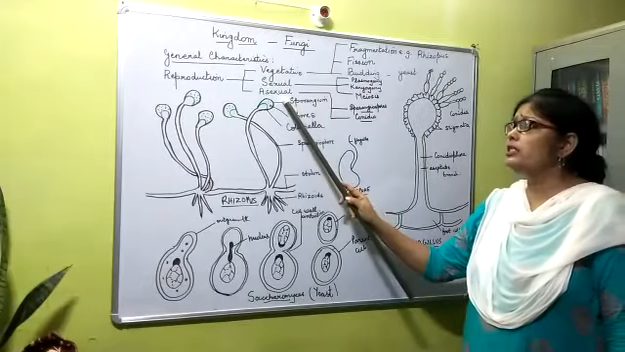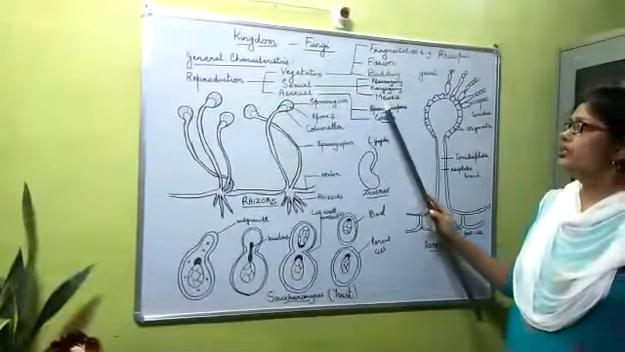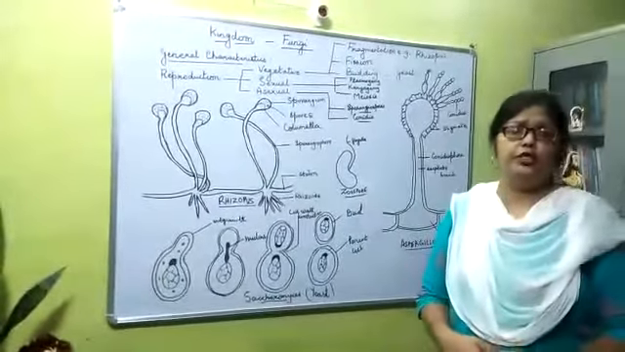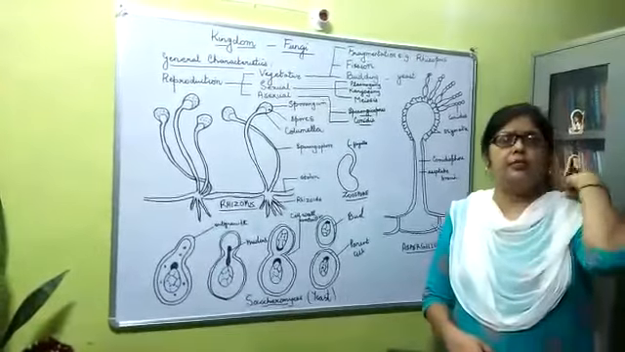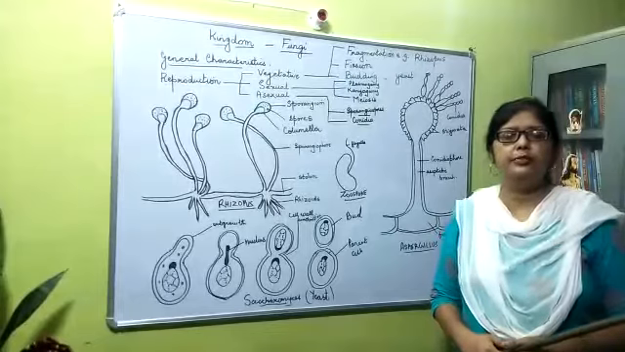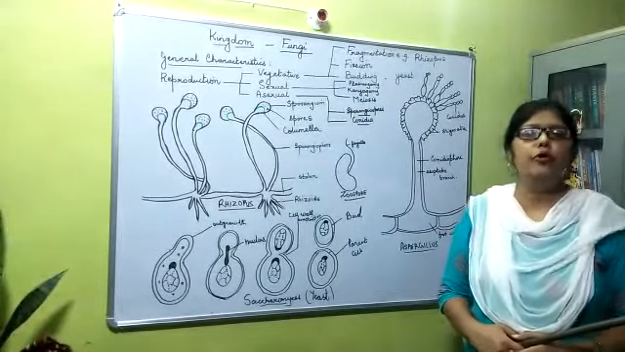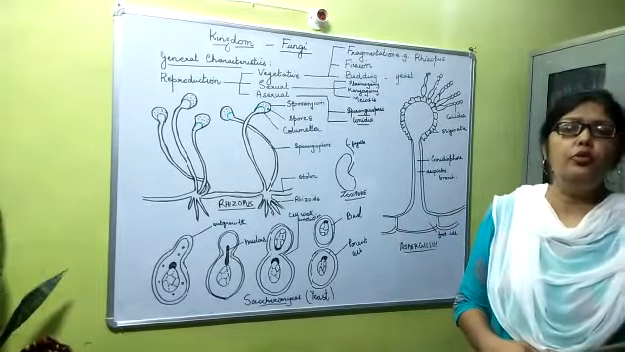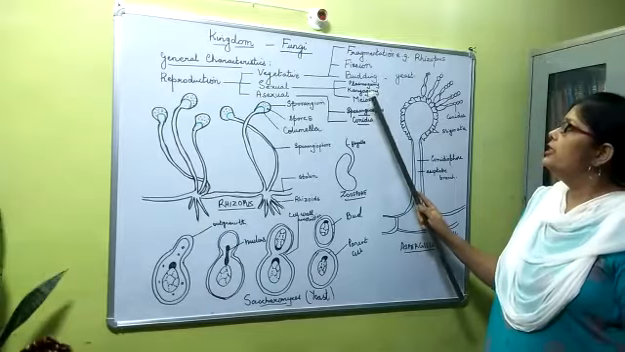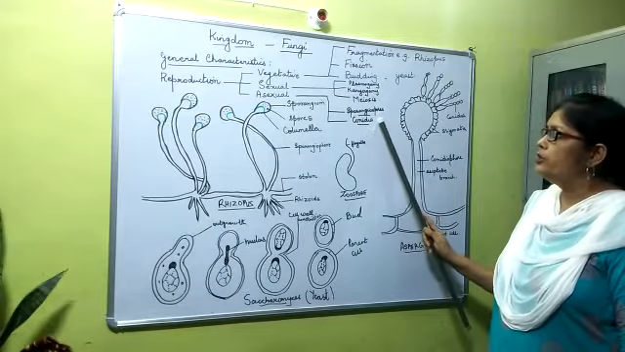Now we come to asexual reproduction. Asexual reproduction takes place with the help of spore formation. Unlike sexual reproduction, where there are gametes, asexual reproduction takes place by spore formation. So, according to the mode of formation of spores, there are two main kinds of asexual spores. The first is the sporangiospores and the second is the conidia.